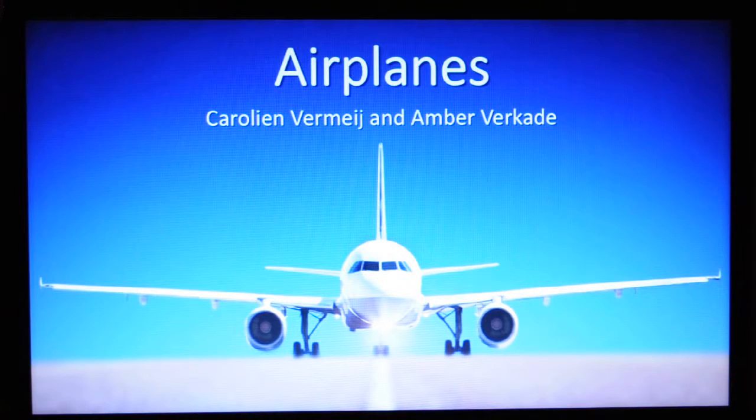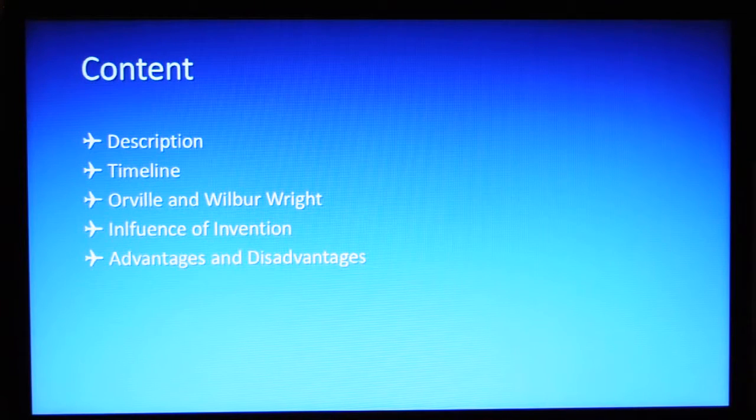Our presentation is about airplanes. We are going to describe what airplanes are and how they work. Then we are going to discuss the timeline of developments and improvements of airplanes. We are also going to talk about the inventors of the first airplane, Orville and Wilbur Wright, and the influence of their invention on the world. Lastly, we will tell you something about the advantages and disadvantages of the usage of airplanes.